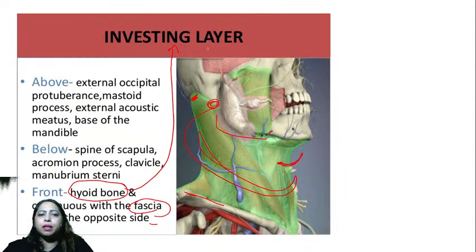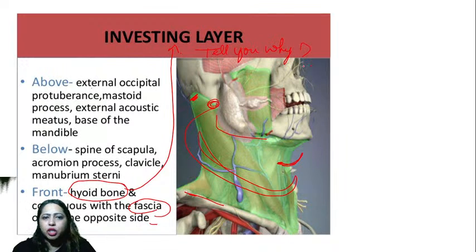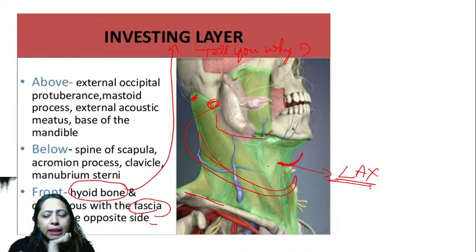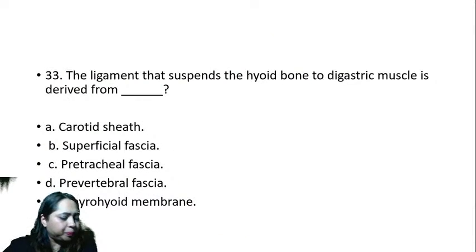I'll tell you why, because there could be another question, something similar to that. That time you will have to think why we are talking about the hyoid bone holding this investing layer. Otherwise, this would have been very lax. Because it is attached to the hyoid bone, it is held tightly in the neck. Okay, next one.